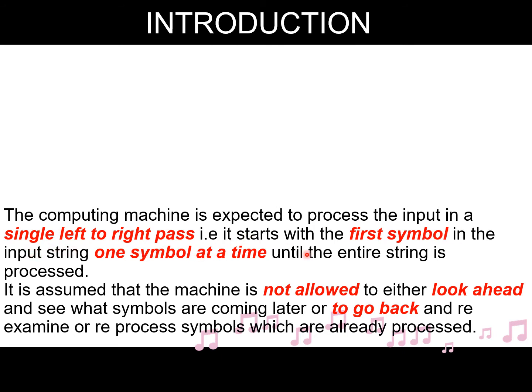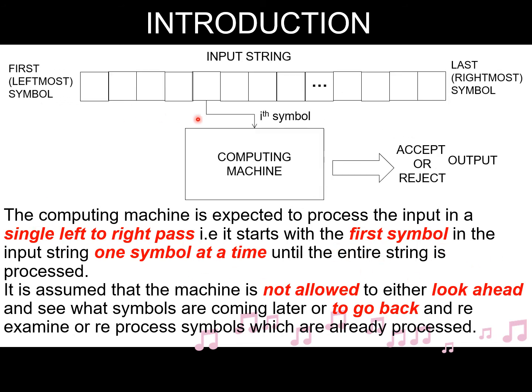That is, it starts with the first symbol in the input string, one symbol at a time until the entire string is processed. It is assumed that the machine is not allowed to either look ahead and see what symbols are coming later or to go back and re-examine or reprocess symbols which are already processed.